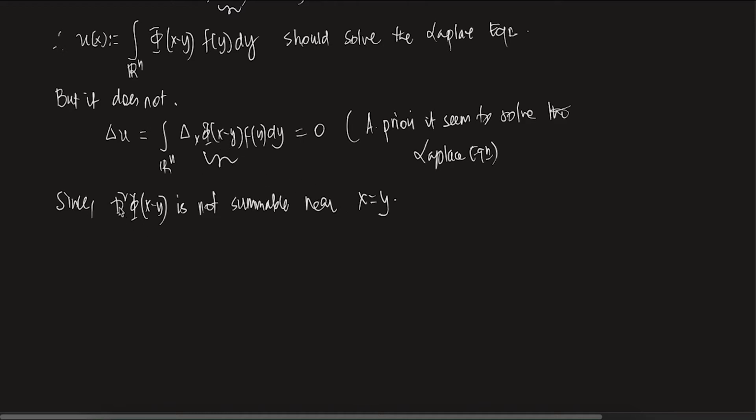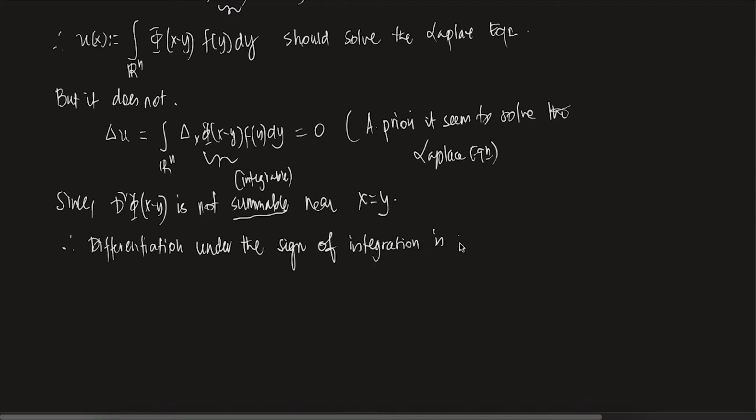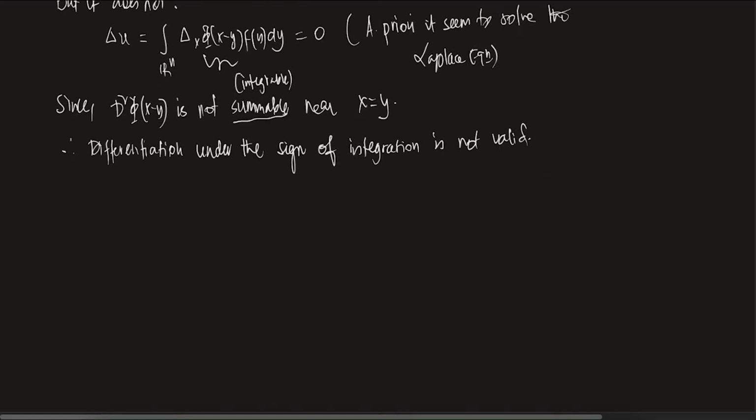This phi blows up, right? So D2 of phi is not integrable. Whenever I say summable, I mean integrable. It is not integrable near x equals y, and therefore differentiation under the sign of integration is not valid. Clear? That's what happens. So what happens now?